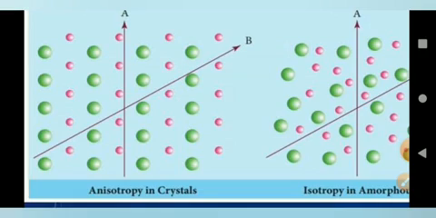When a torch or a beam of light is passed through the top of the glass slab and the bottom of the glass slab, it gives the same deviation of light. That means the refractive index becomes the same. So due to that, it is isotropic. Glass is an example of an amorphous solid. So amorphous solids show isotropic nature.